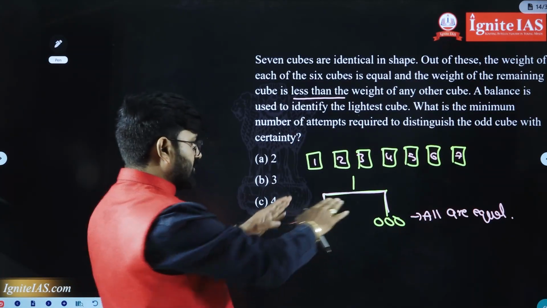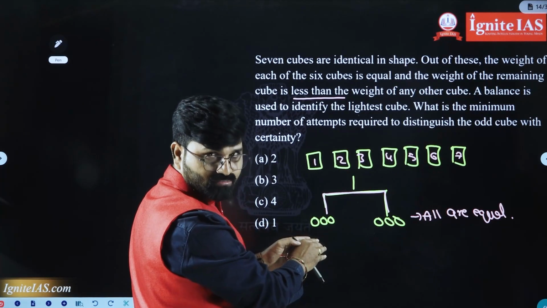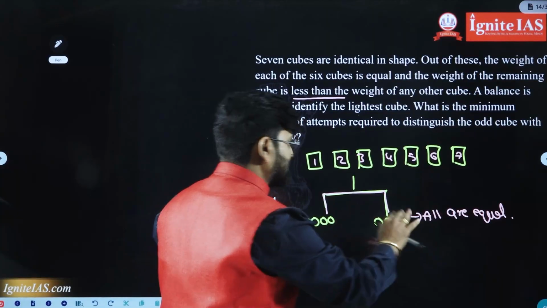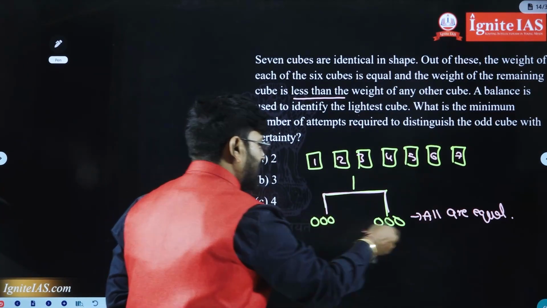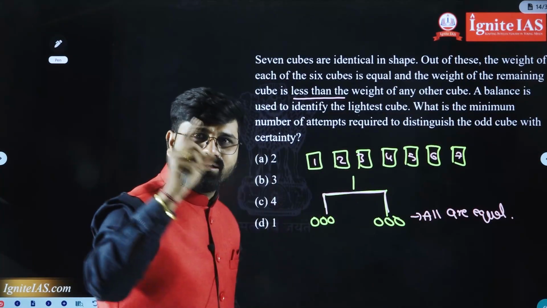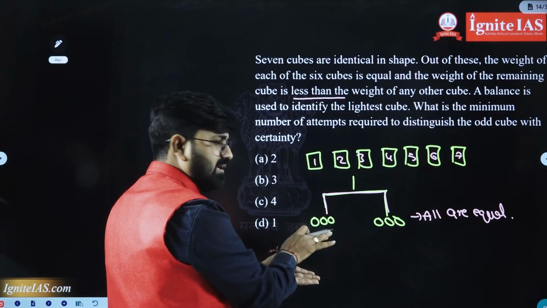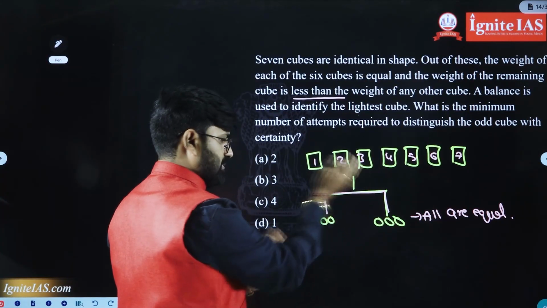Suppose, for example, any one of these three is having less weight. Assume that all are the same, all 6 are the same, then it is going to be equal. If any one of these three is having lesser weight, of course, it is going to go up. If one is having lesser weight, it is going to be up, right?